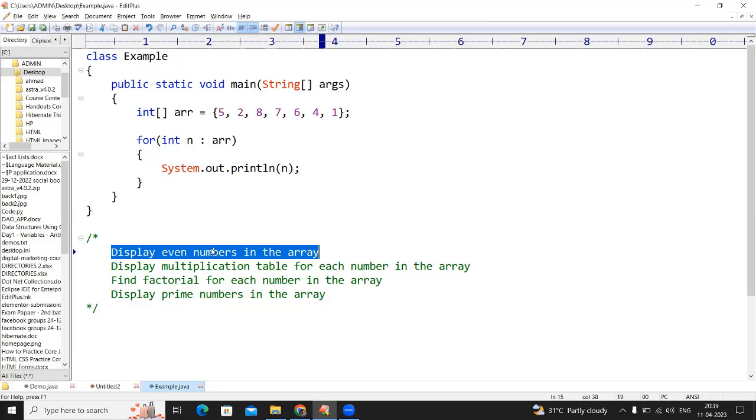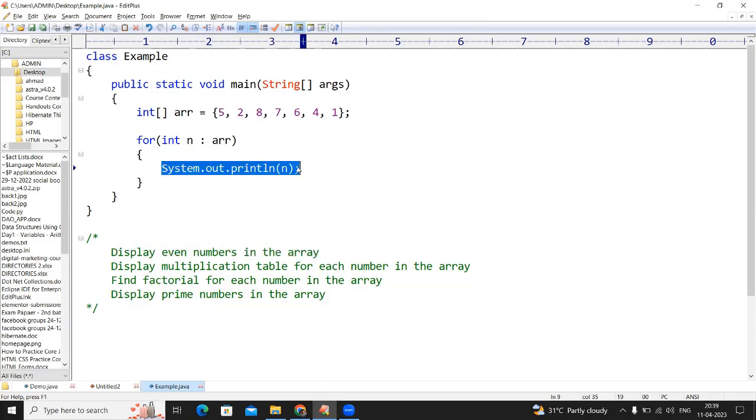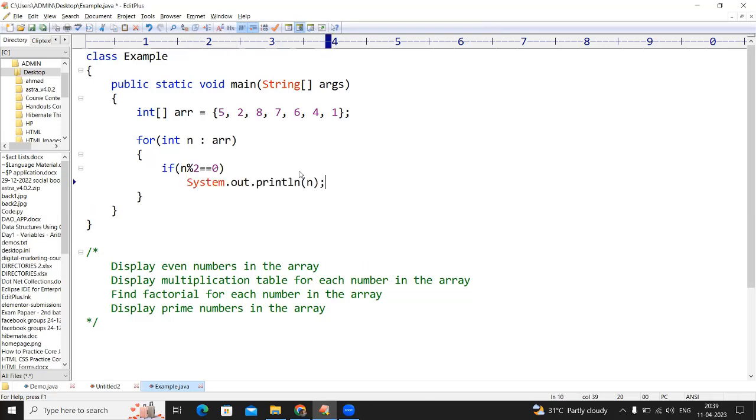See here, checking whether this number is an even number or not. How simple? If the number is divisible by 2 and the remainder is 0, then it is even. Just compile it and run it.